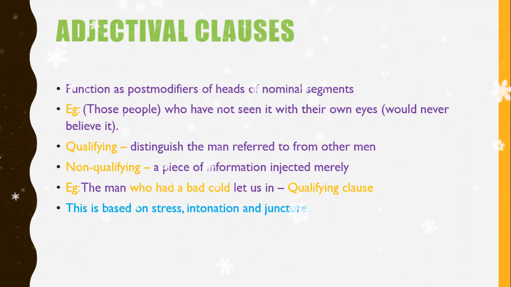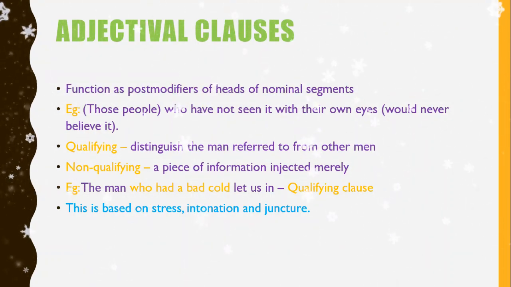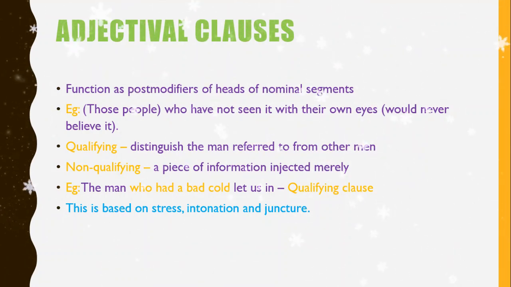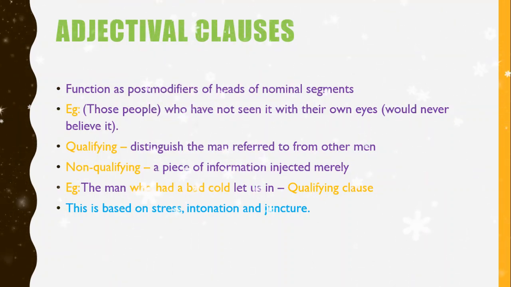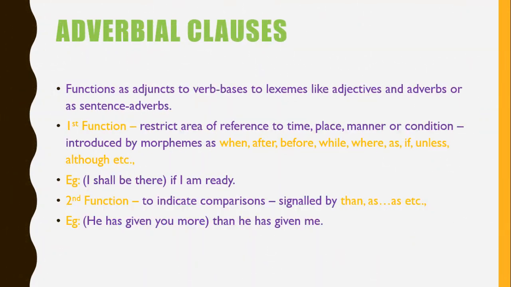So let's take an example. The man who had a bad cold, let us say. Here, who had a bad cold is a clause, right? So here, this clause distinguishes the man from other men. So we can say this is a qualifying clause. So this we said on the basis of stress, intonation and juncture. So these are the things about adjectival clauses. We have to just note the qualifying and non-qualifying clauses most importantly in this topic.